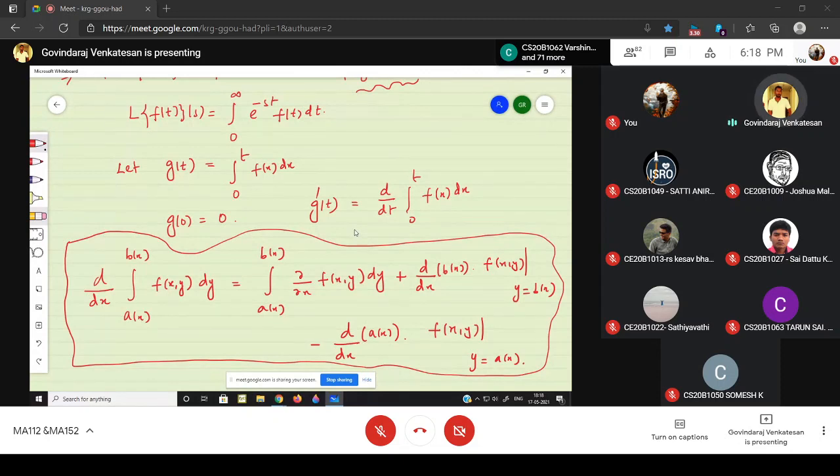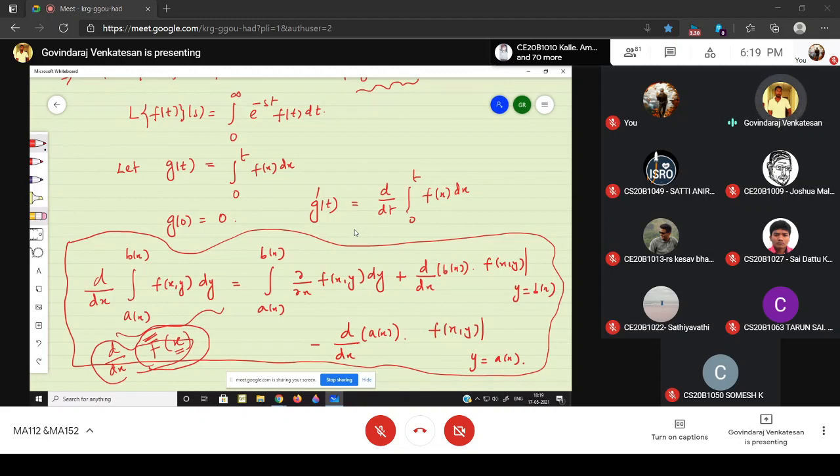But on the left hand side, the entire integral from a(x) to b(x) of f(x, y) dy is there. After the integration with respect to y, substituting the upper and lower limits, this entire integral will be a function of x only. I can write it as a capital F of x. That's why outside it is d by dx, only one variable, so it is called the total differentiation.